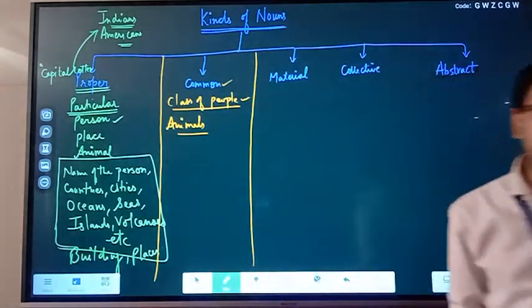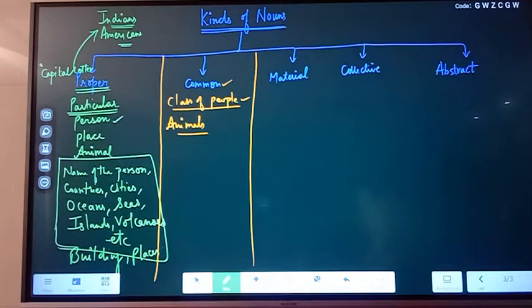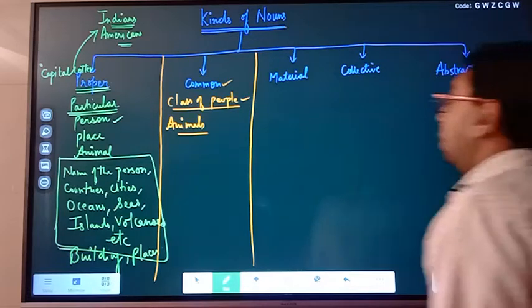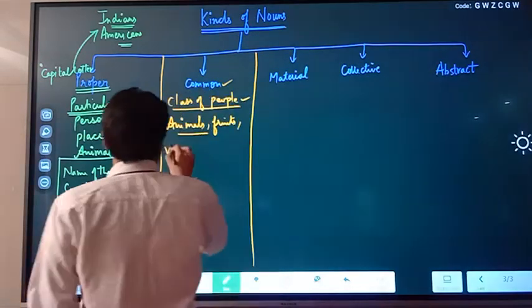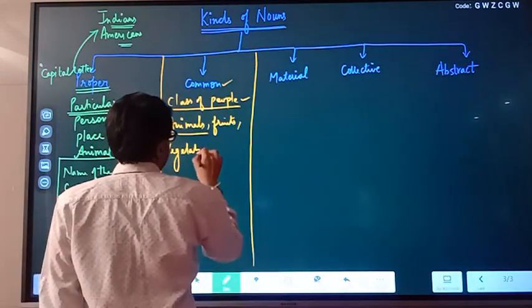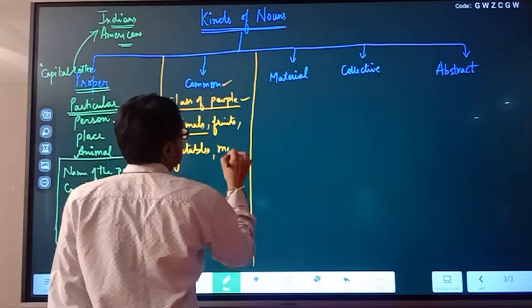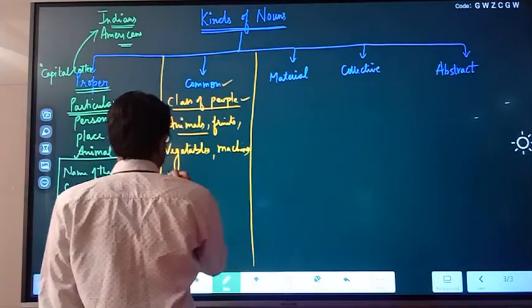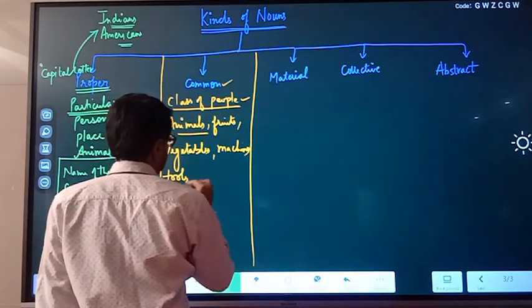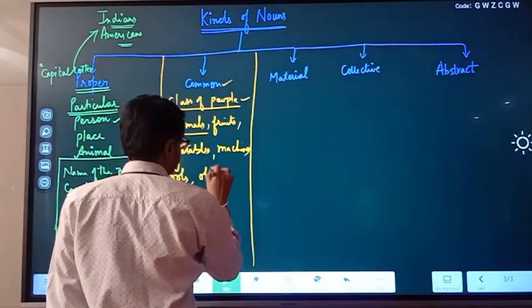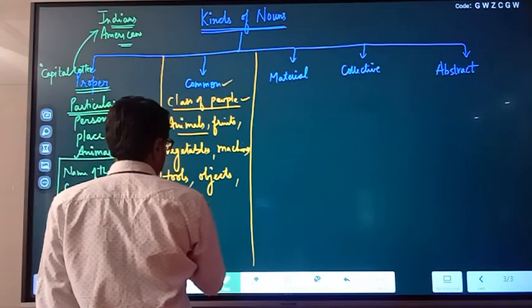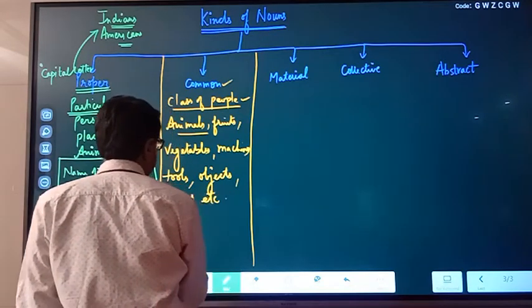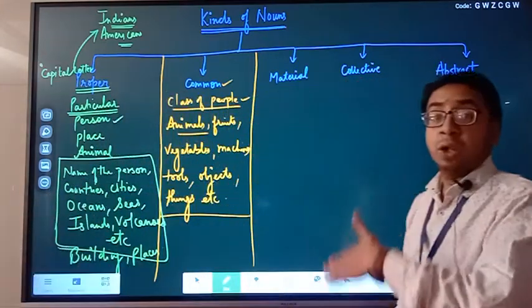So class of people, animals, we can have buildings, things, objects, tools, machines, fruits, vegetables, etc. All are examples of common noun. We can call them common.